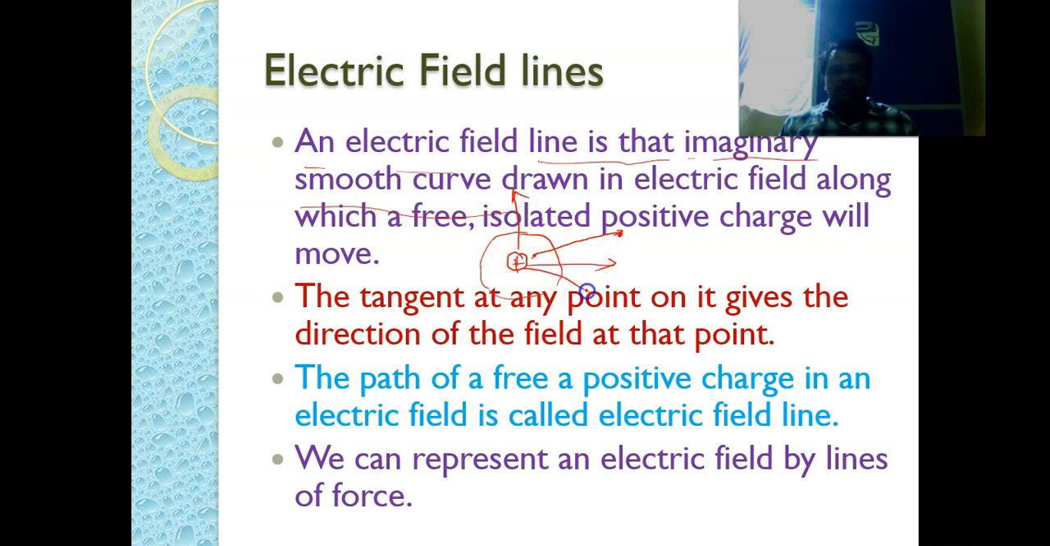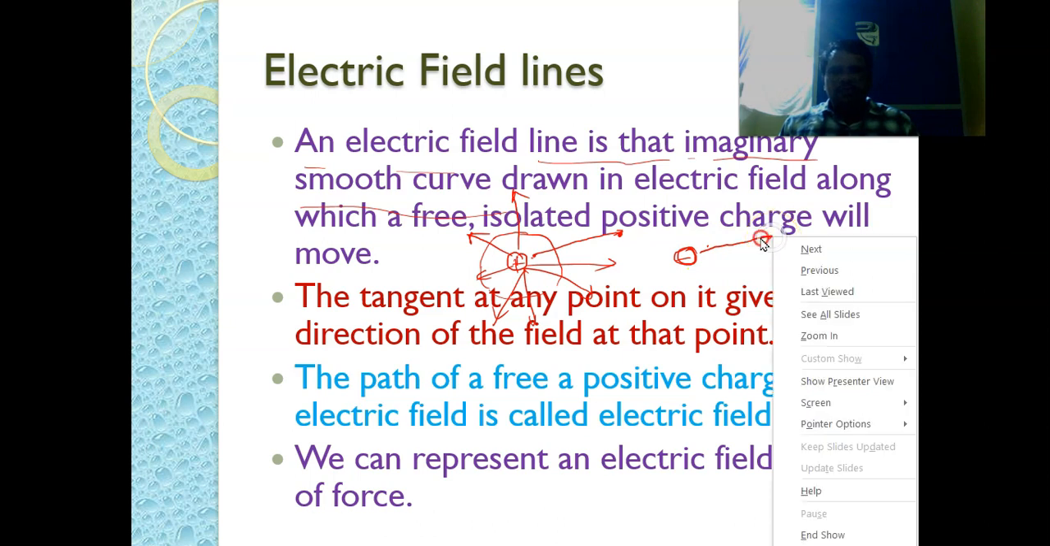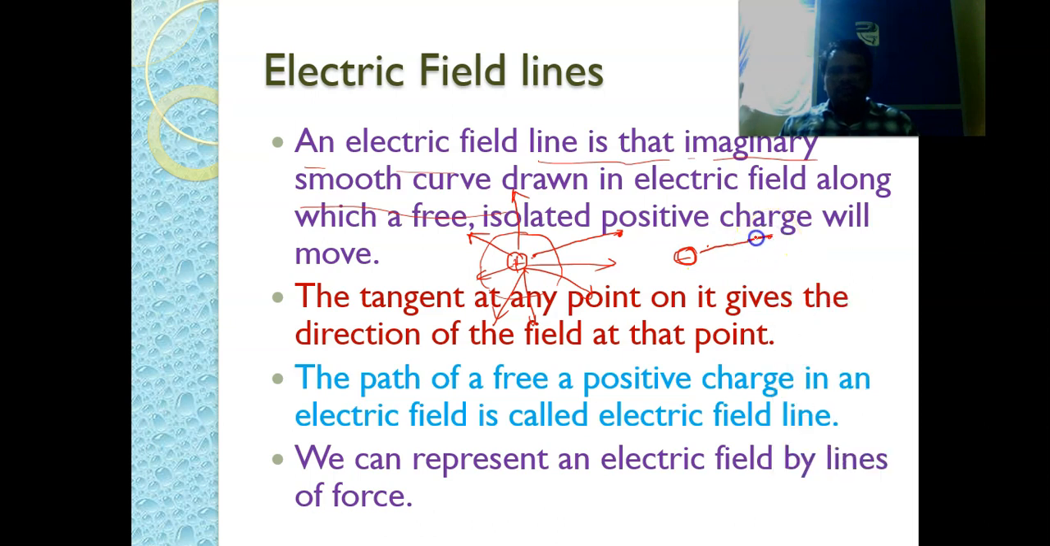For positive charge, the electric lines of force will be directed away from the center. Otherwise, if you bring a unit positive charge from some place towards a negative charge, it attracts, and the unit positive charge moves near to this negative charge. That's why the electric field lines are always directed inwards for negative charge.